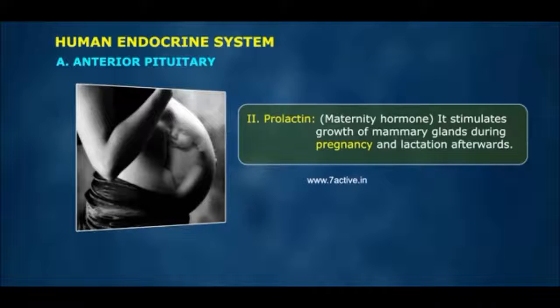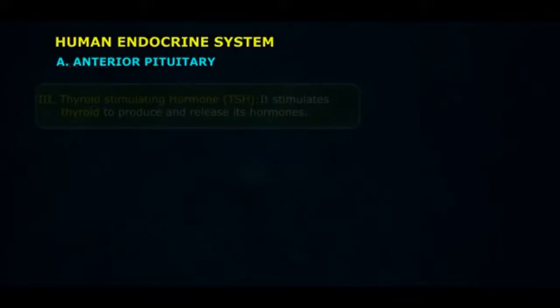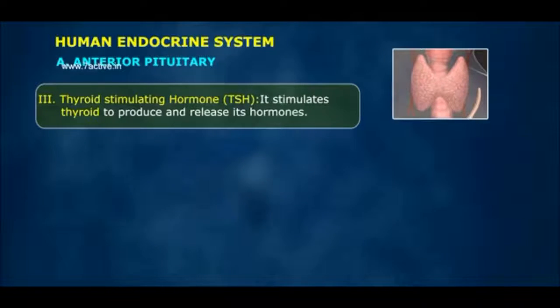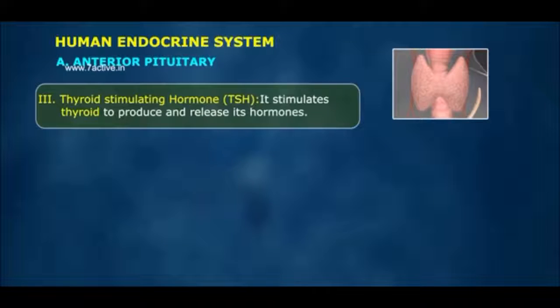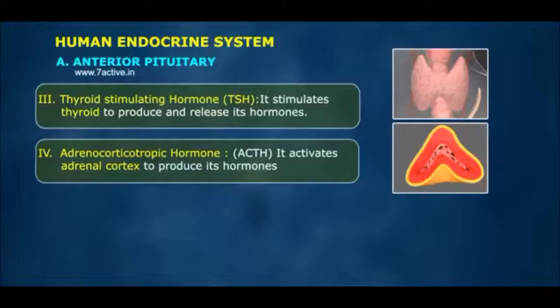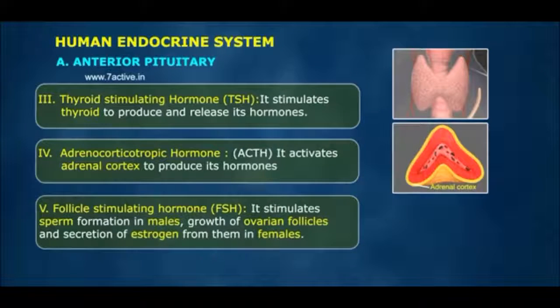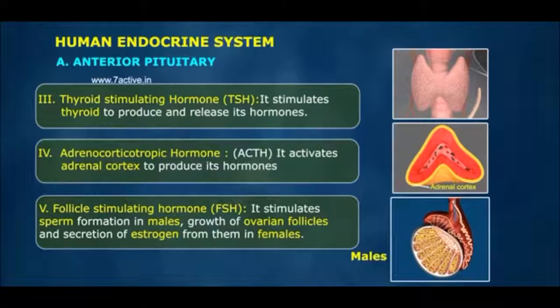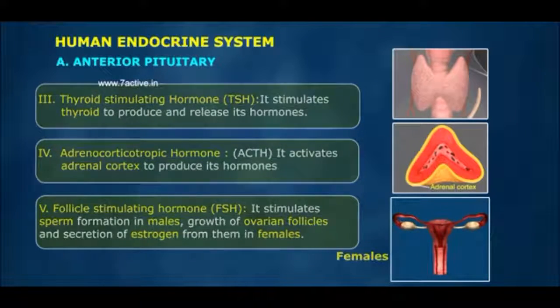2. Prolactin. Maternity hormone. It stimulates growth of mammary glands during pregnancy and lactation afterwards. 3. Thyroid stimulating hormone, TSH. It stimulates thyroid to produce and release its hormones. 4. Adrenocorticotropic hormone, ACTH. It activates adrenal cortex to produce its hormones. 5. Follicle stimulating hormone, FSH. It stimulates sperm formation in males, growth of ovarian follicles, and secretion of estrogen from them in females.